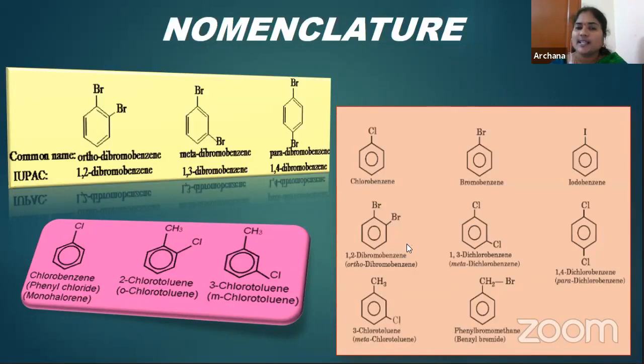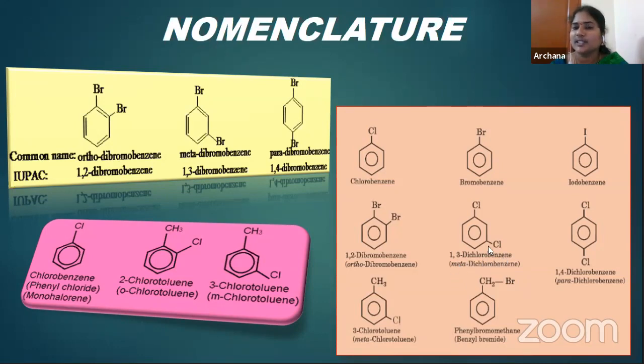And come to this example here, children. How many bromines are there? 2. At which position? First and second position. Therefore, we are giving the name as 1,2 dibromobenzene. And this one, where are the chlorines present? First position and third position. Therefore, 1,3 dichlorobenzene. So what is the common name?